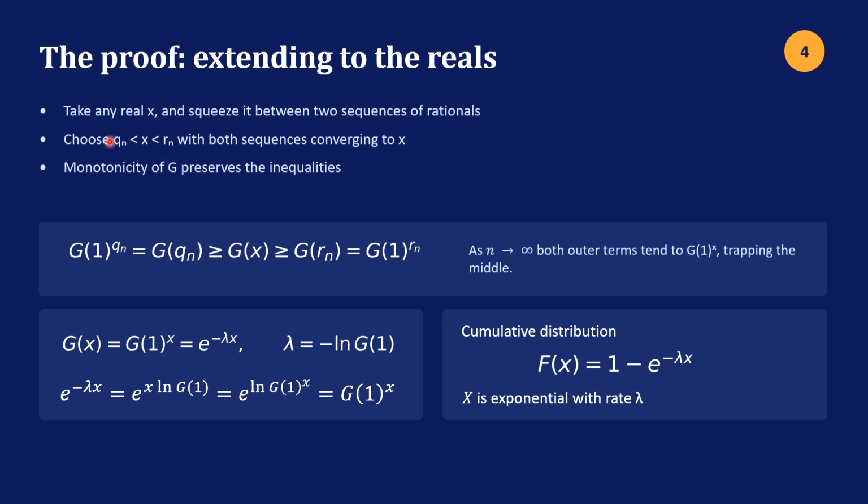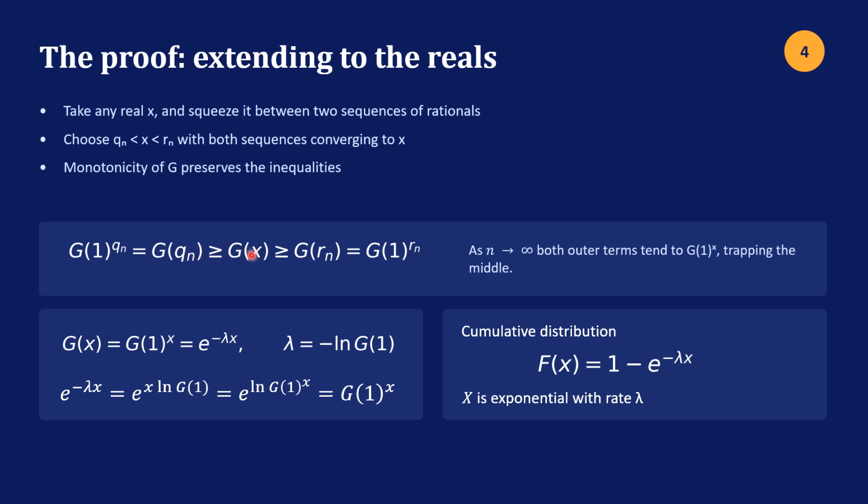And the trick here is that we know our identity holds for the sequences Q sub n and R sub n. And we have the monotonicity of g, which I just mentioned, that preserves the inequality. So we have g of 1 to the Q sub n power equals g of Q sub n.